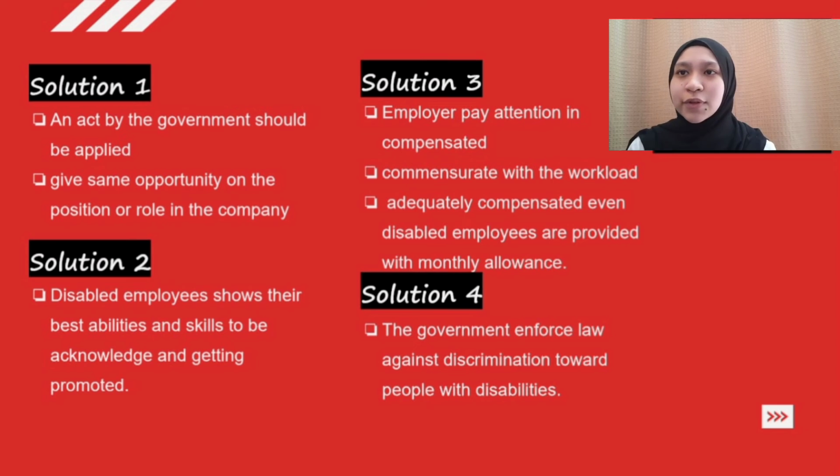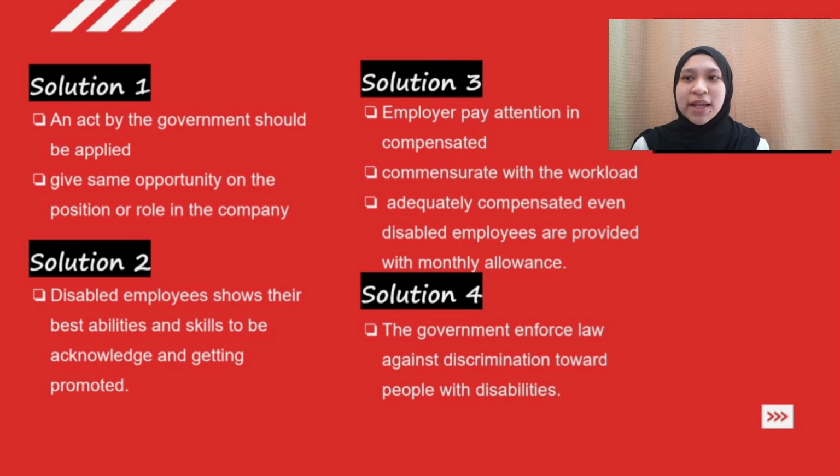The next suggestion for a solution is that employers should pay attention to compensating disabled workers by making sure it is commensurate with the value of the work they do, and must not discriminate against people with disabilities compared to average workers. This is appropriate with Maslow's theory in the fourth hierarchy, that employees should be rewarded with a commensurate salary to create a culture of harmony in the workplace. Since disabled employees are provided with a monthly allowance from the government, employers seem to be reluctant to pay them in full.